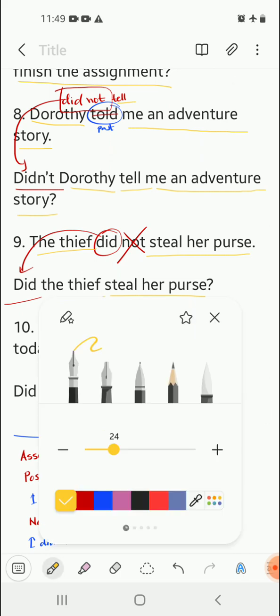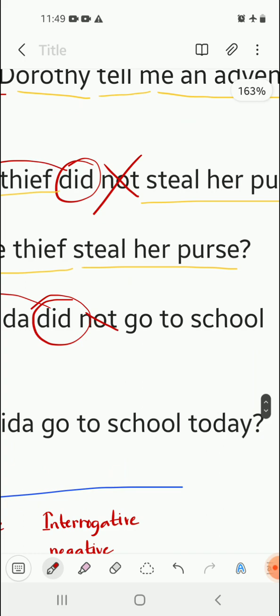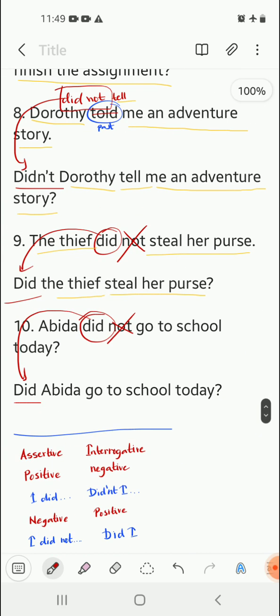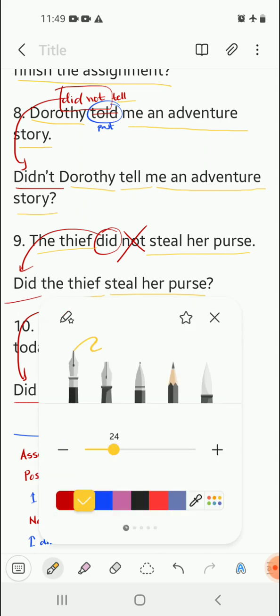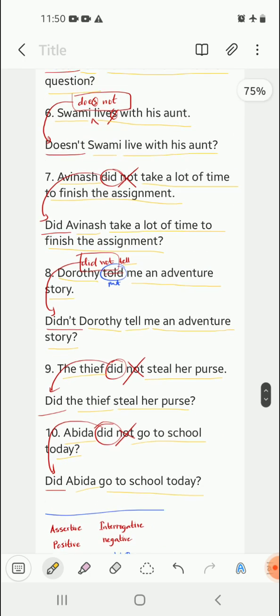Number 10. Abida did not go to school. So did. We'll begin the sentence with did, interrogative sentence. Over here there was a not, so cancel out the not. We will not write this not in the interrogative sentence. And rest of the sentence will be copied. So did Abida go to school today? So that's it.